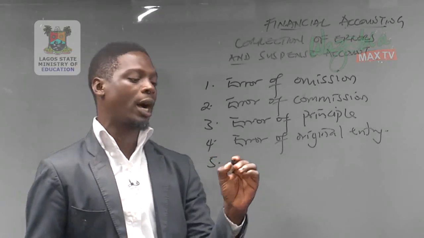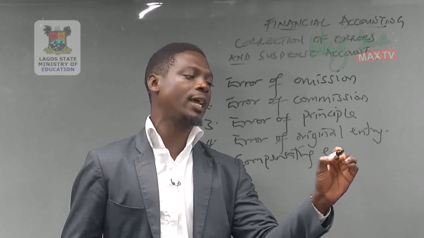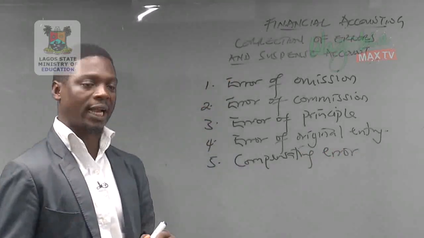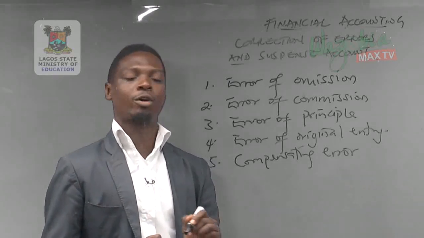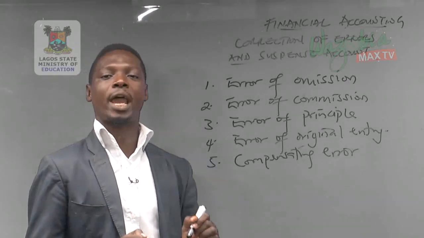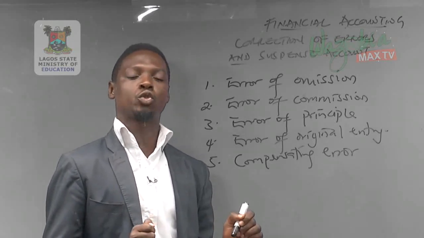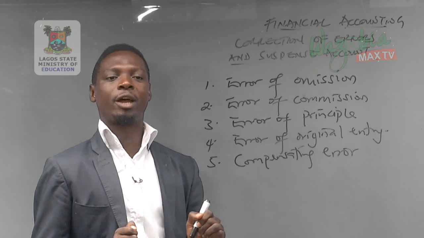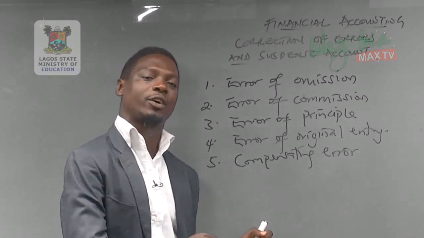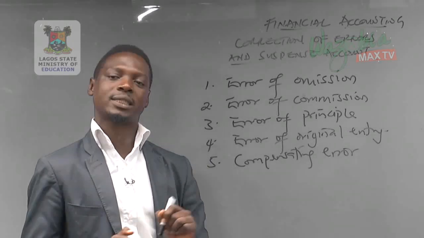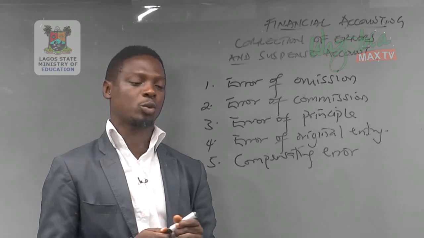Number 5 among our errors is what we call compensating error, or error of compensation. This is where errors cancel out each other. That is, the same errors are made in 2 opposing accounts. It could be overcast of an account and overcast of another account, or undercast of an account and overcast of another account. This error will cancel out each other and our trial balance will still balance.